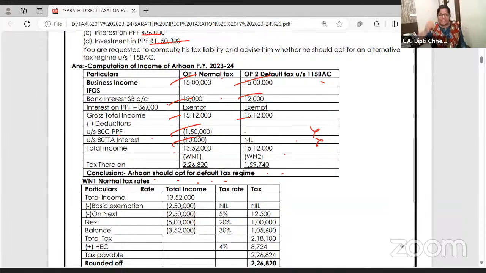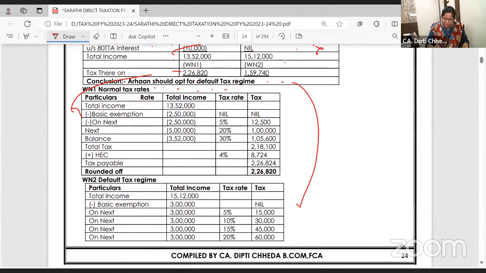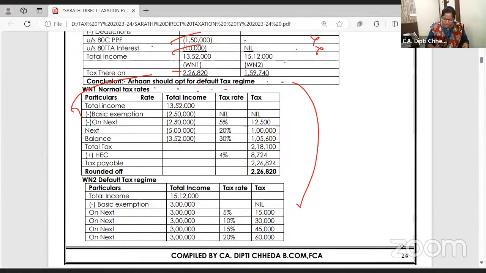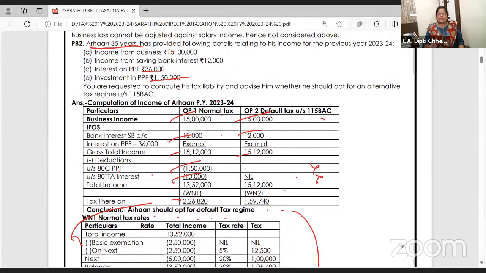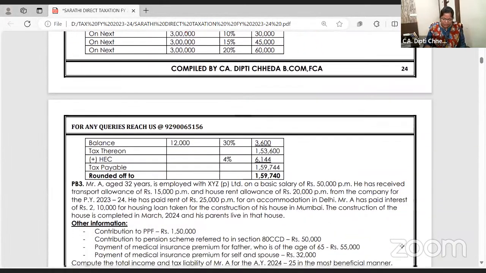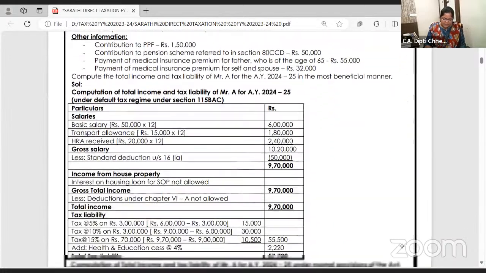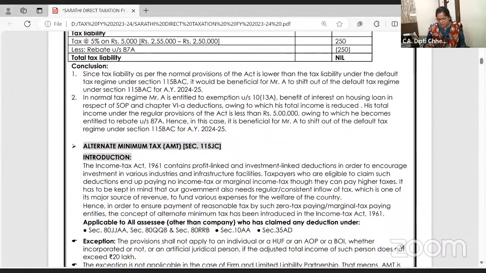I have myself made sure each and every problem is typed by my team, and I have checked it. I have made the changes required for the exam. And then this tax calculation: shall we show it in the exam? Up to 3 lakh nil, next 3 lakh 5%, and so on. This is the way you need to present a 5 marks or 7 marks question. And if this is an MCQ, calculate all this as working in your calculator. This is another problem I have solved. Like this, many problems are solved.